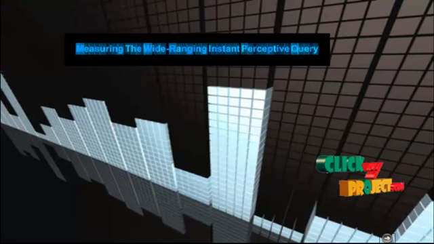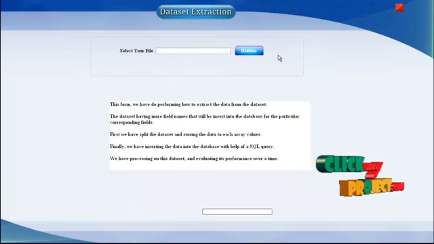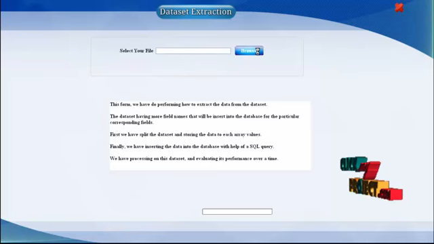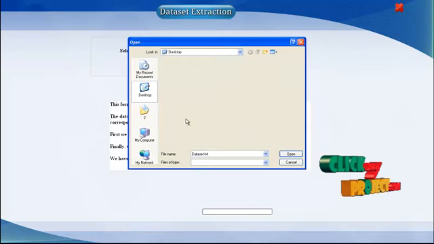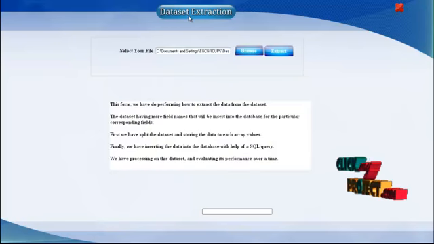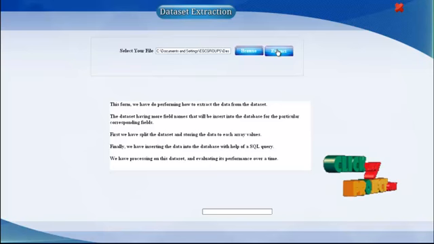This is a demo of our project, measuring the ranking of time-sensitive queries. Now we go to execution. Data extraction. This is the first step of our project. Now we select the dataset which should be extracted into the database. Now we choose the dataset. Then we go to extract the dataset into the database.